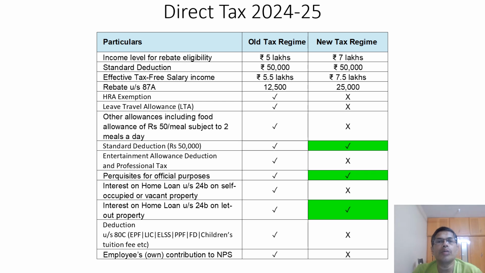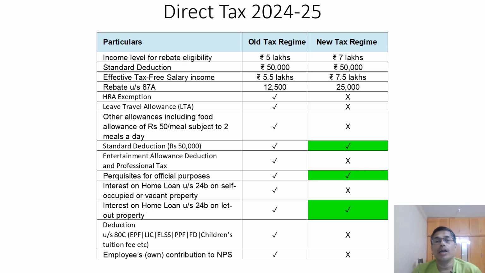Next, we are discussing the applicability of allowances and exemptions for old regime and new regime. The income level for rebate eligibility is 5 lakhs for old regime, 7 lakhs for new regime. Standard deduction of 50,000 is applicable for both regimes. The rebate under section 87A is 12,500 for old regime, 25,000 for new regime.